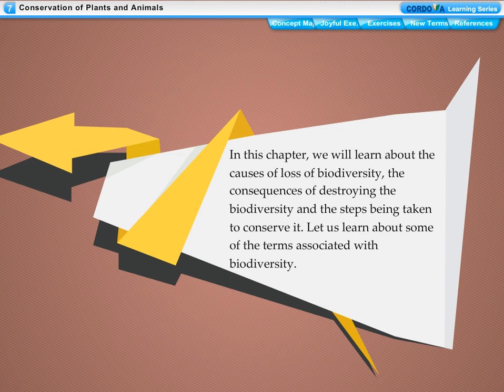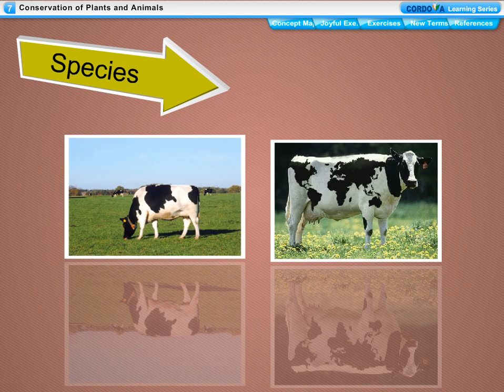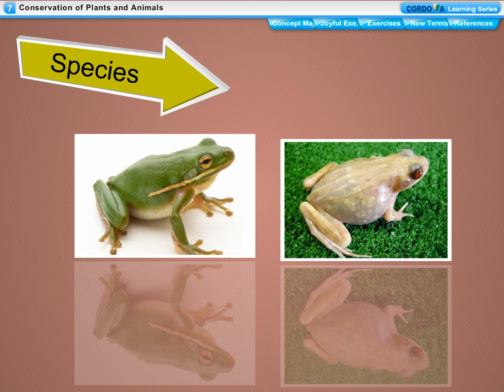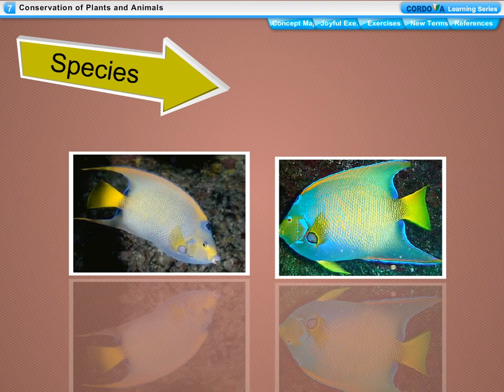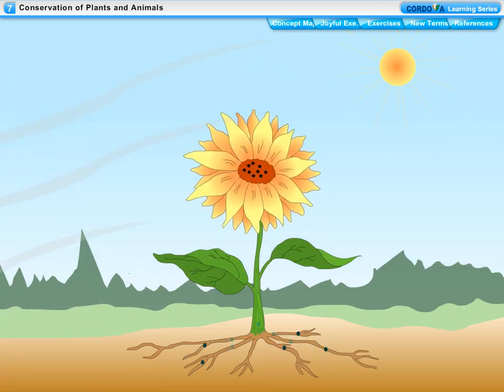Let us learn about some of the terms associated with biodiversity. Species. A species refers to a group of organisms, plants or animals that have common characteristic features and can interbreed with each other. Ecosystem. The various communities of living organisms.